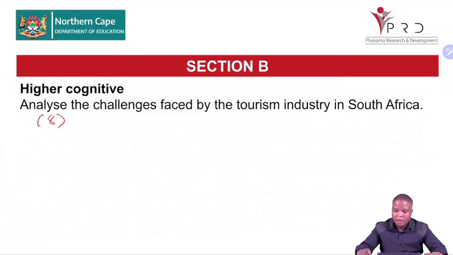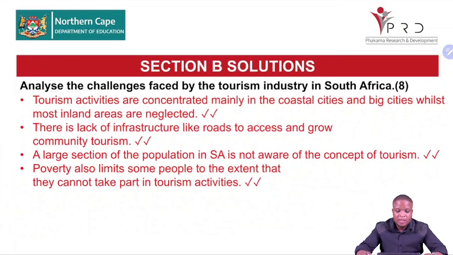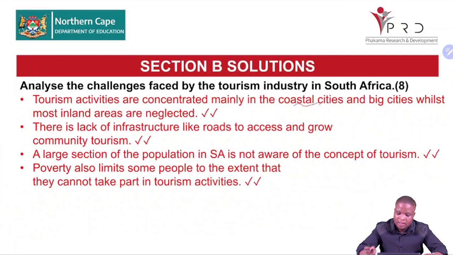Let's look at our marking guideline. Analyze the challenges faced by the tourism industry in South Africa. Tourism activities are concentrated mainly in the coastal cities. This is cities with oceans and big cities, whilst most inland areas are neglected. So places where there are no oceans usually are being neglected as tourism places or destinations. You see that people from abroad, when they come this side, they want to go to Cape Town because it is a coastal city.